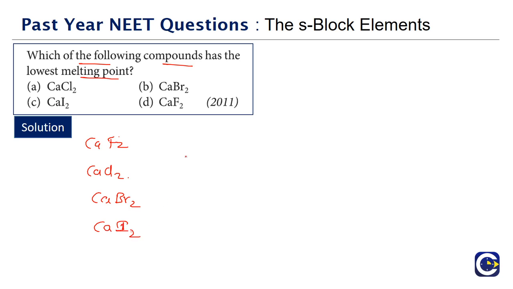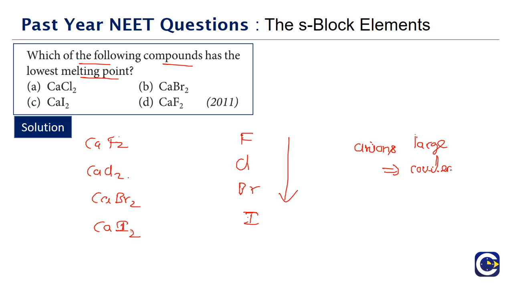Among these calcium halides, as you go down the halogen group, fluorine, chlorine, bromine, iodine, what is going to happen? The ion size is going to increase. Remember, when the anions are large, that will favor covalent characteristics.